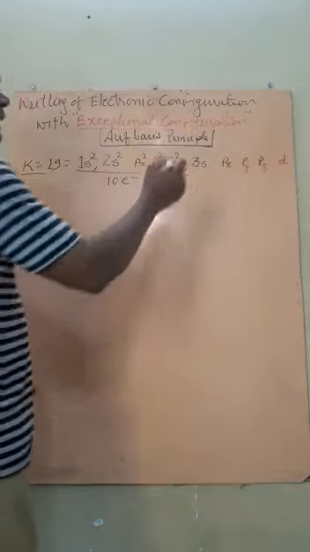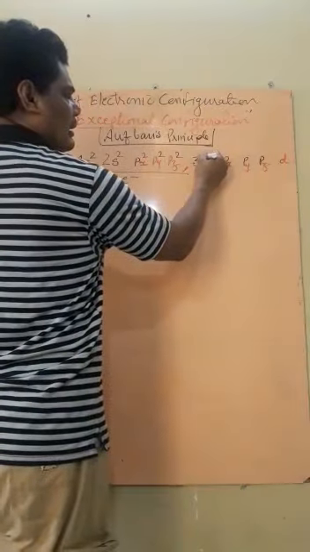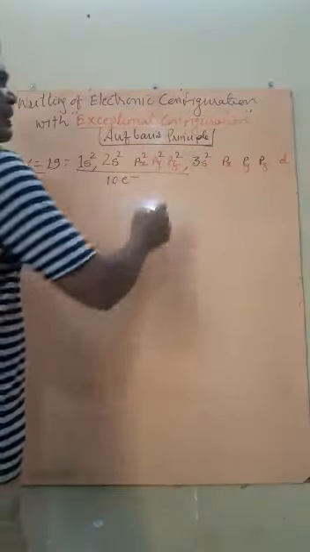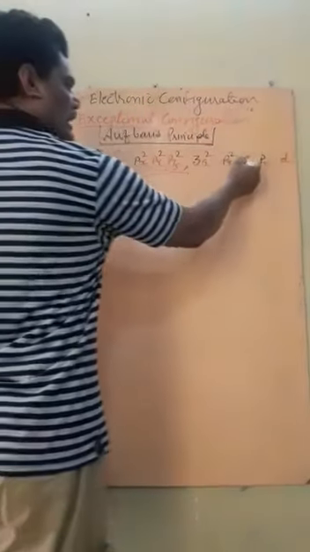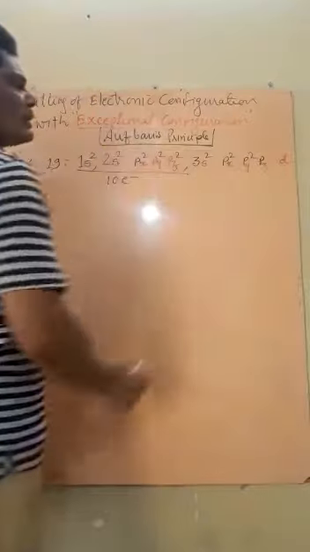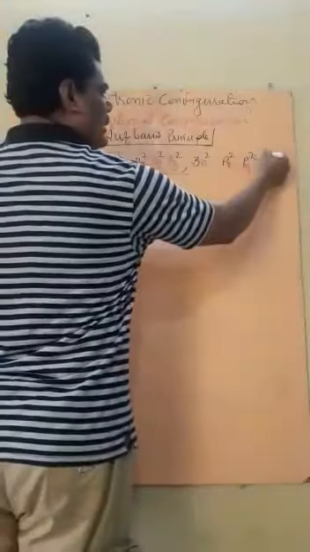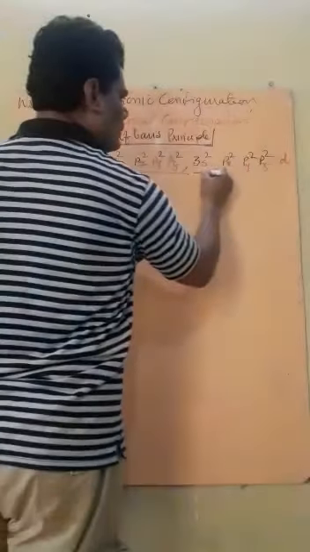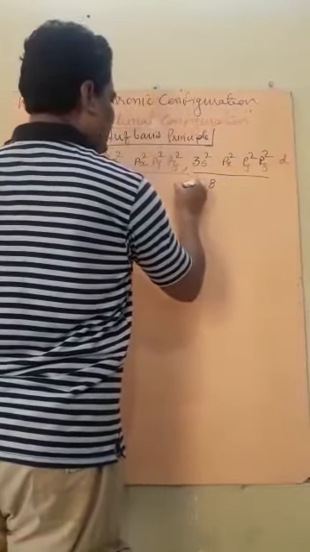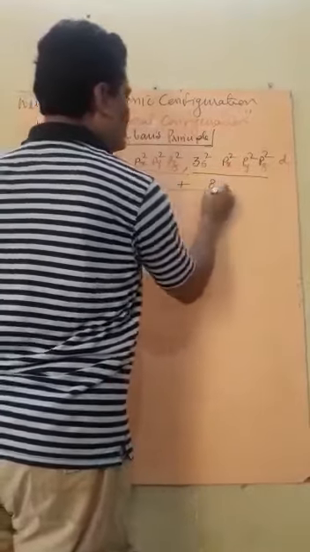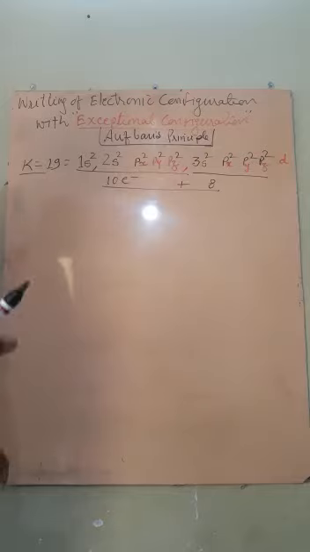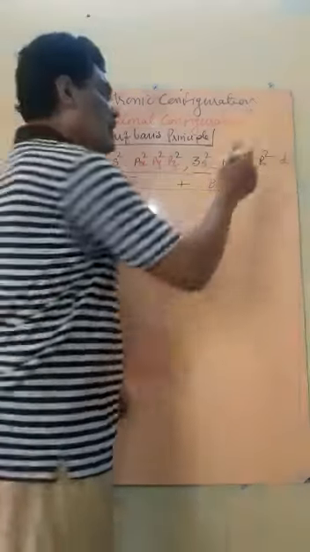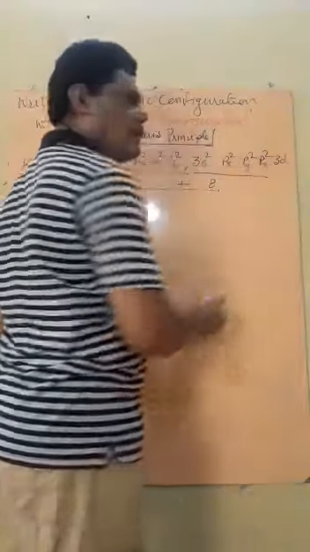Now start filling. The s will have 2 electrons. This p will have 2 electrons, this p again 2, and this p again 2. So 10 plus 8 is equal to 18 electrons filled. Now how many electrons remain? 1 electron remains. Do we fill 1 electron in the 3d subshell? Is it possible?